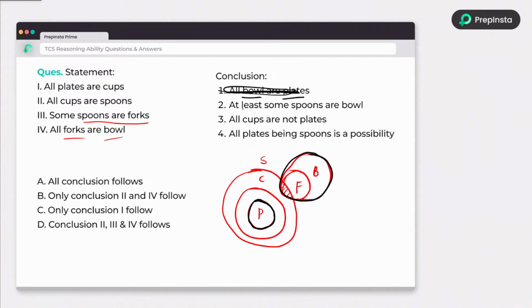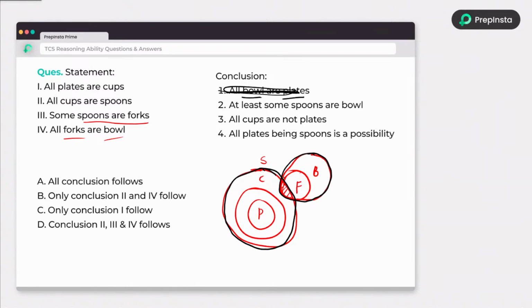Next, at least some spoons are bowls. Where are the spoons? I am again erasing the black circle and I will redesign it. So spoons is this circle and bowl is this circle. Now tell me guys, are these two circles intersecting with each other or not?